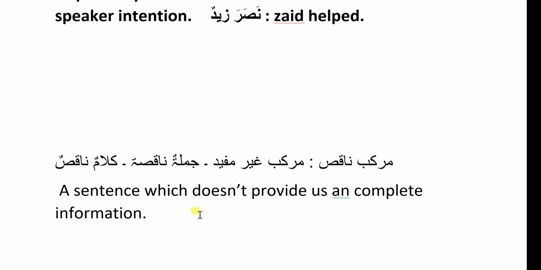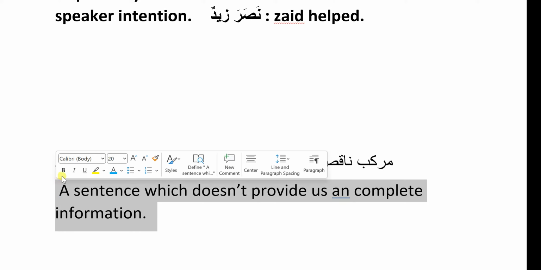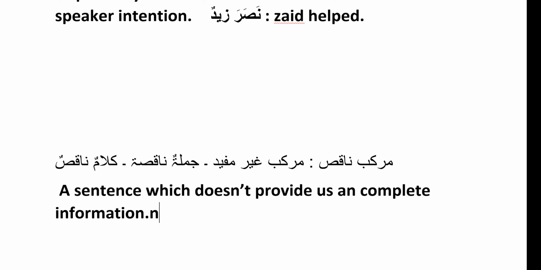Now let's have the example of incomplete sentence. Let me first write this in Arabic. I'm saying Qalamu Zaydin.